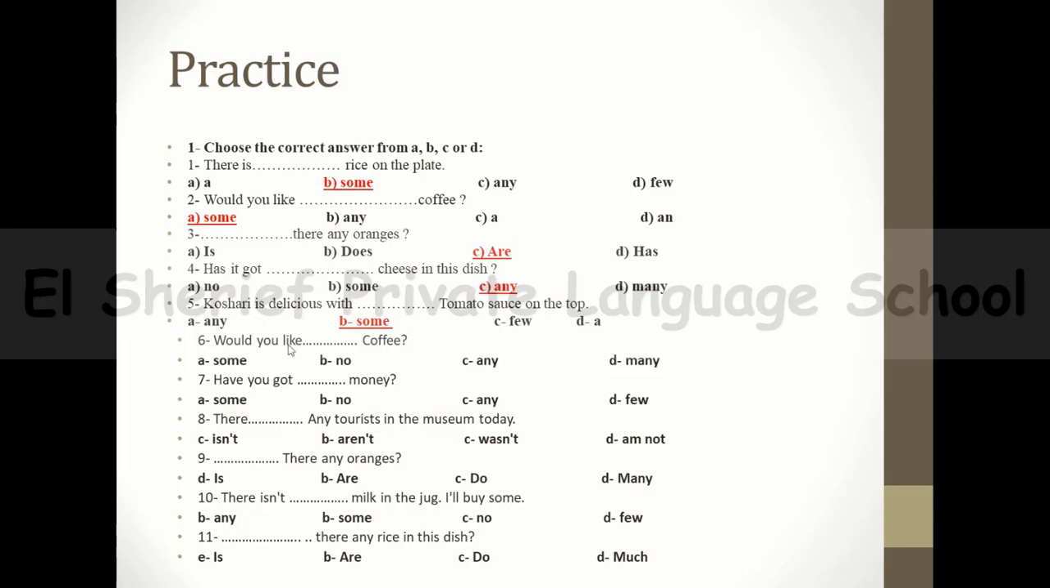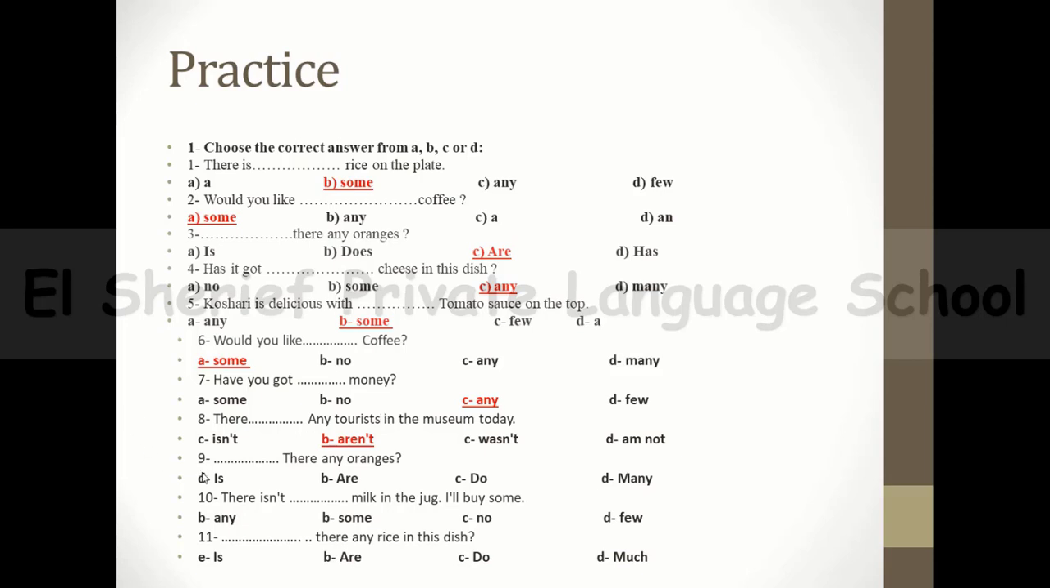Number 6, would you like what coffee? Also it's an offer. So you will say, would you like some coffee? Number 7, have you got? It's a question. So you will say, have you got any money? Number 8, there what any tourists, countable plural, in the museum today. So you will say there aren't any tourists in the museum today.